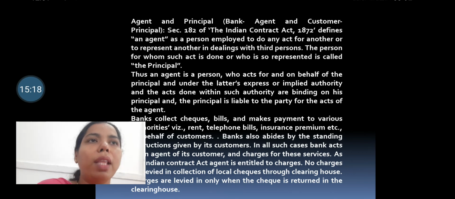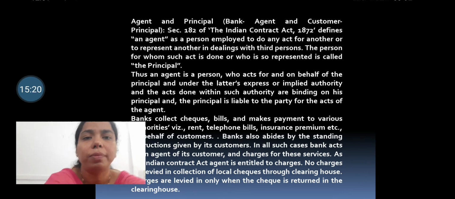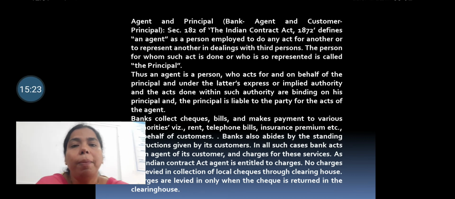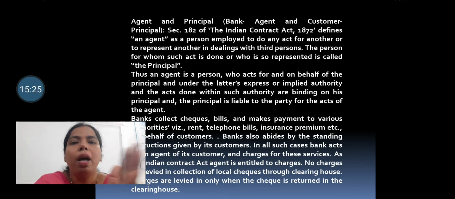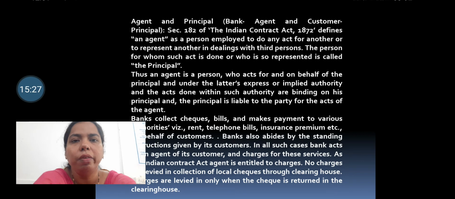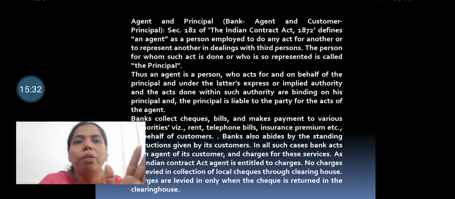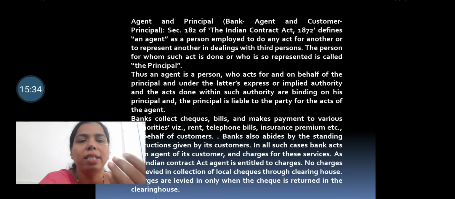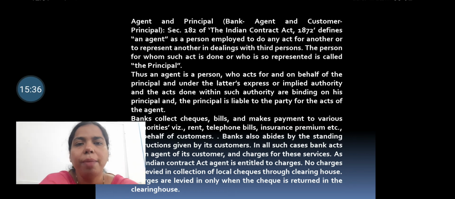Whatever commitment is made by the agent, the principal is liable for that. These definitions of the different terms are given for more understanding purposes. In our examination, all these aspects are not going to be dealt with. It's just for the explanation's sake that I am giving these definitions of the different terms.